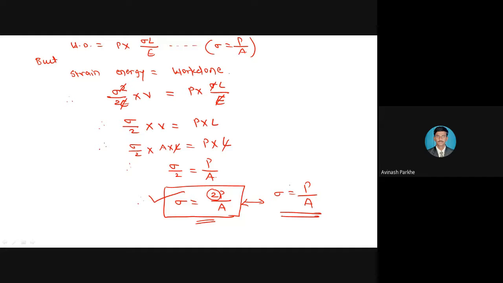And practically also, we can say that if I increase the load gradually, 0 to 10, 10 to 20, 20 to 30, 30 to 50, 50 to 60, accordingly, stress also increases in gradual condition. But if I apply the load suddenly, means from 0 point, if directly I apply the 100 kilonewton force, immediately the stress will be developed, and that stress will be maximum as compared to the gradually applied load.